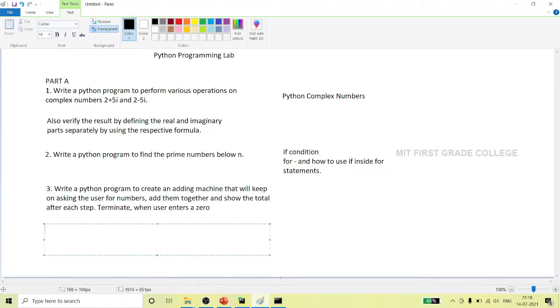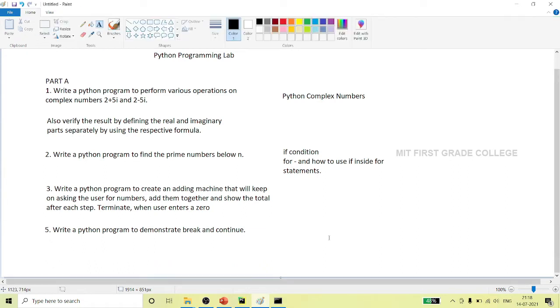Hello students. In today's session we will discuss the fifth program from your lab cycle, that is, write a Python program to demonstrate break and continue. The fifth program is to demonstrate how break and continue work with a small program.